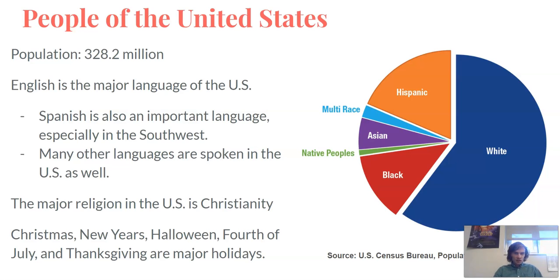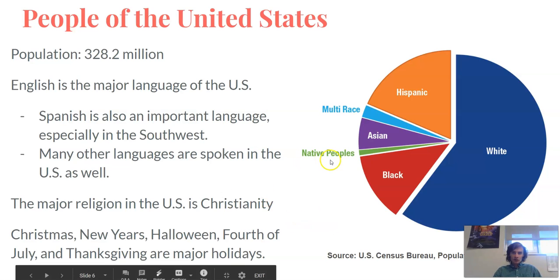The most important religion in the United States is Christianity. Christmas, New Year's, Halloween, 4th of July, and Thanksgiving are all important holidays. And here's a graph that shows the racial makeup of the United States as we see today.